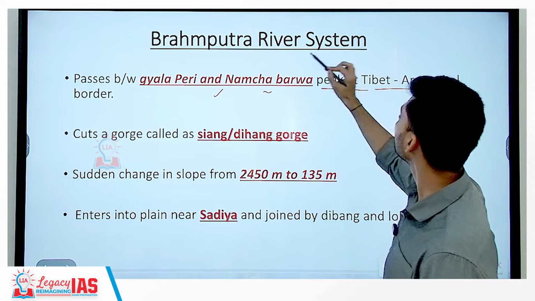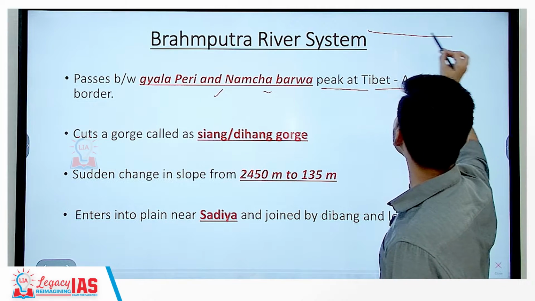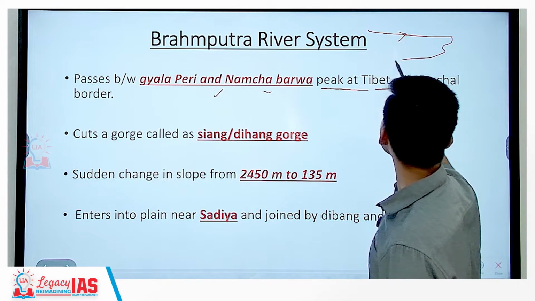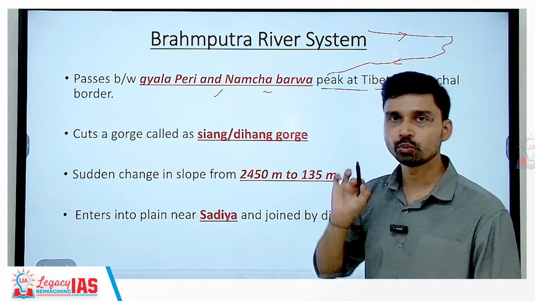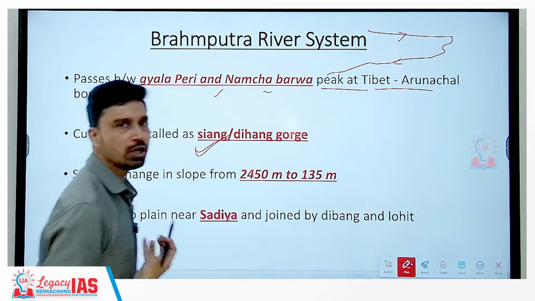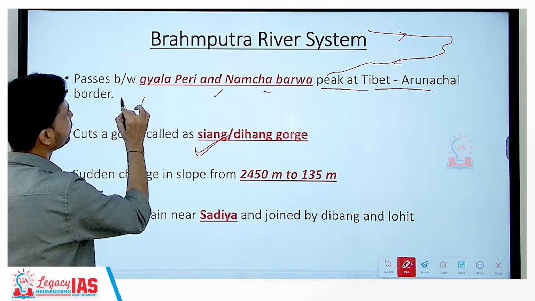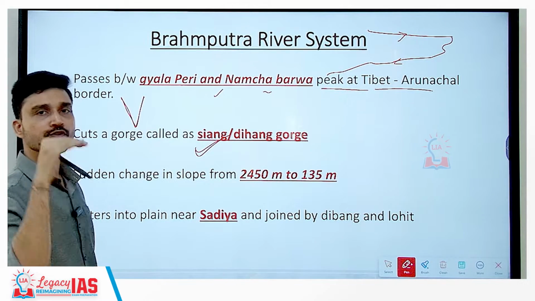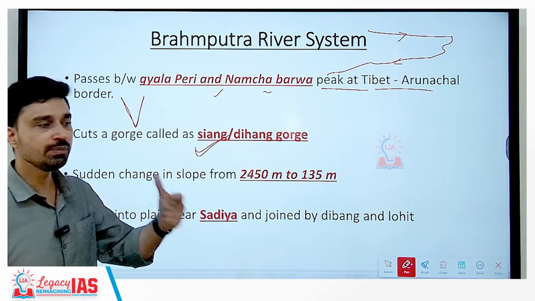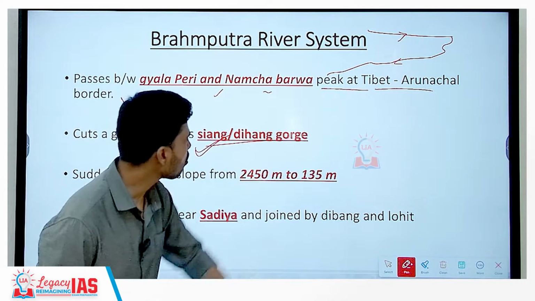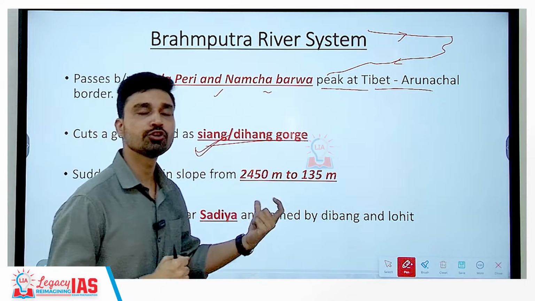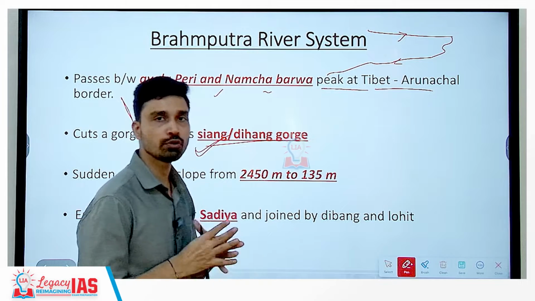Before this Namcha Barwa, river is flowing in the west to east direction. And after Namcha Barwa, it takes a U-turn and starts flowing from east to west direction. And here it cuts a gorge also. A gorge is a deep, narrow valley, extremely V-shaped kind of valleys that is formed due to the faster flow of a river, especially when it is flowing over a steeper gradient. And this gorge is called as Siang Gorge or the Hang Gorge, and this is also the name by which river is known as in the state of Arunachal Pradesh.